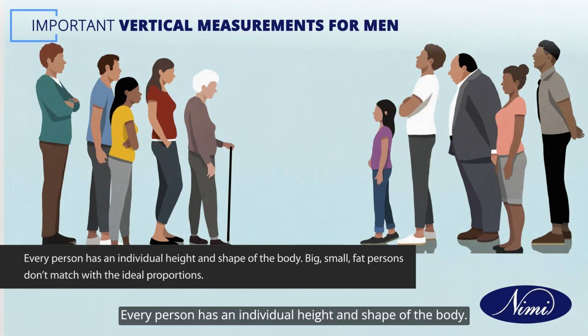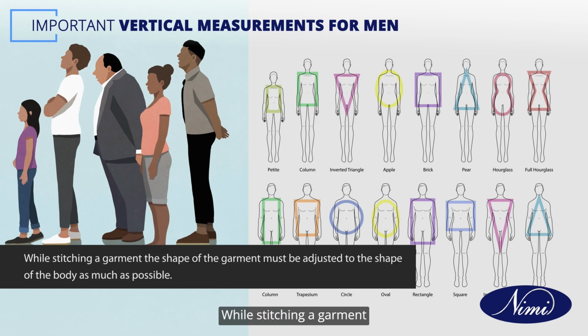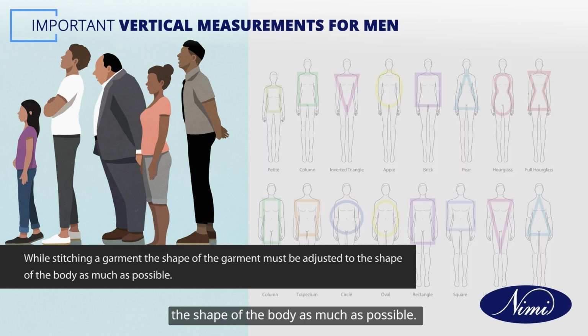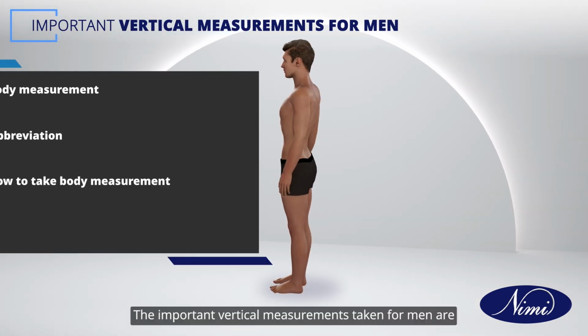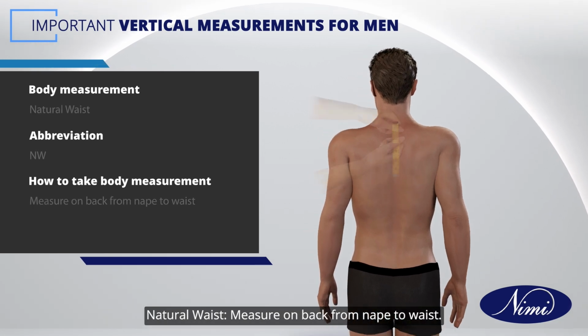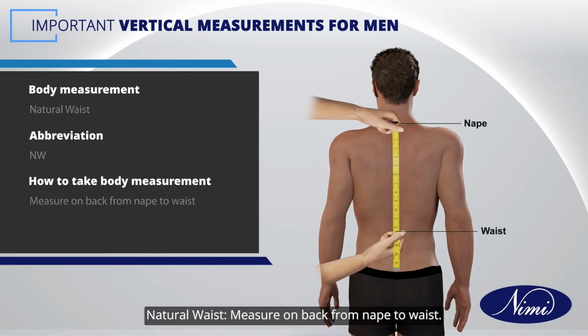Every person has an individual height and shape of the body. Big, small, fat persons don't match with the ideal proportions. While stitching a garment, the shape of the garment must be adjusted to the shape of the body as much as possible. The important vertical measurements taken for men are natural waist, measure on back from nape to waist.